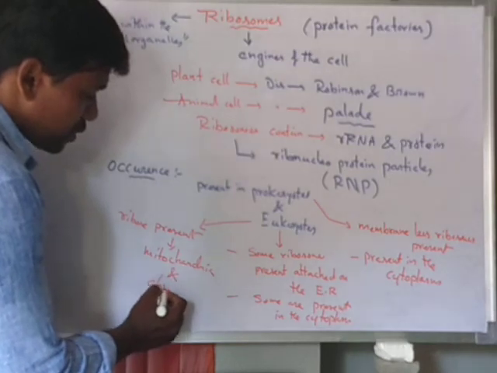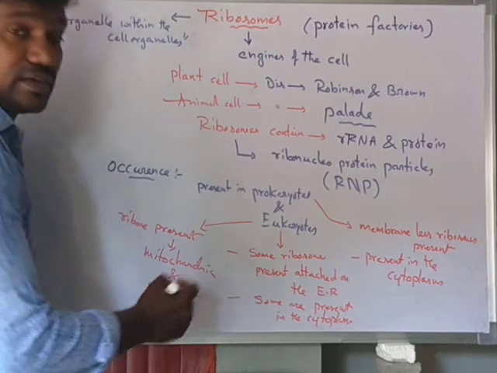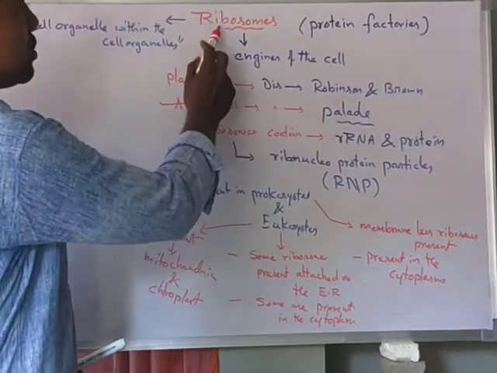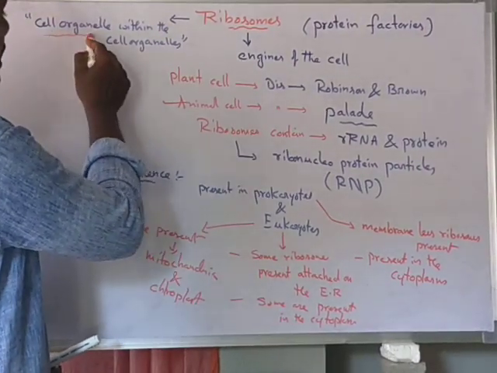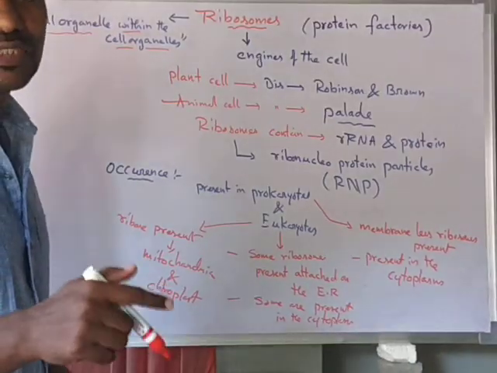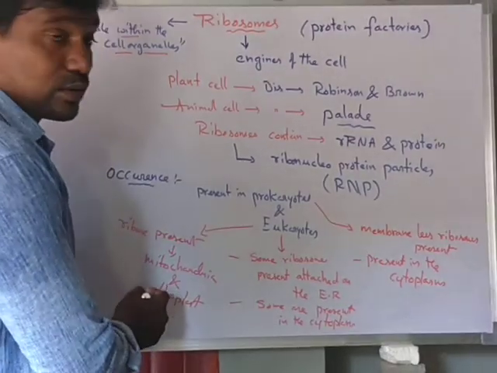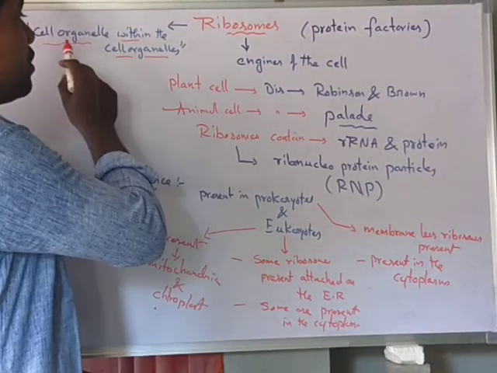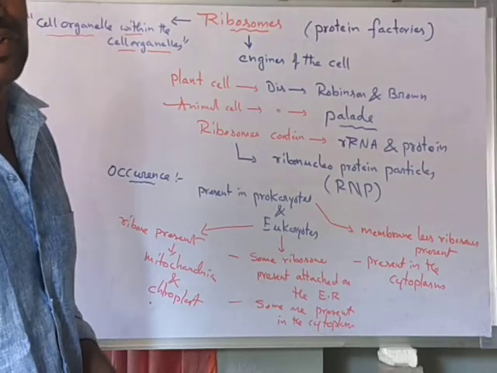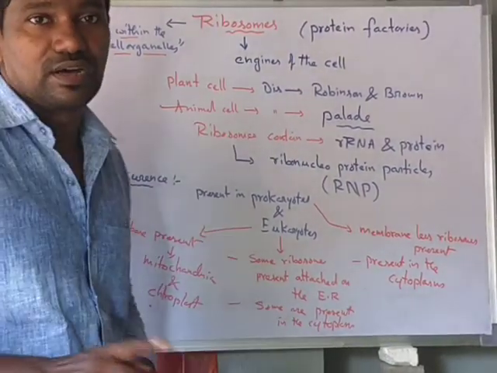That's why ribosomes are called the cell organelle within the cell organelle. That means ribosomes, one of the cell organelles, are present in other cell organelles, mitochondria and chloroplast. So this is about the presence or occurrence of the ribosomes.